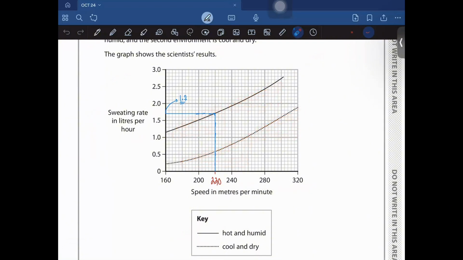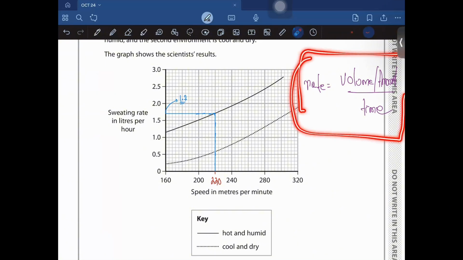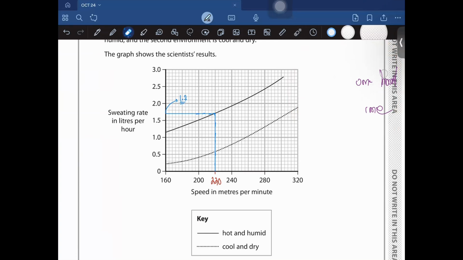And let me just tell you something. What does rate mean? Basically, from your chemistry you should have this knowledge that rate is going to be volume or amount, or a quantity, divided by time, right? This is the basic definition of rate. We would be needing this in most of our chemistry and biology questions, right? So have a clear understanding of what rate is. So moving on.